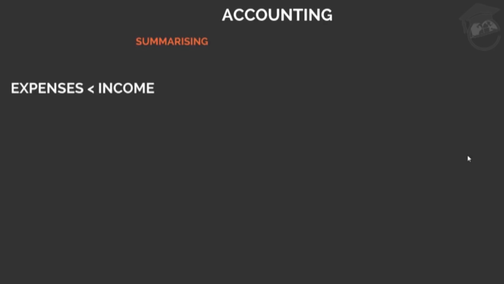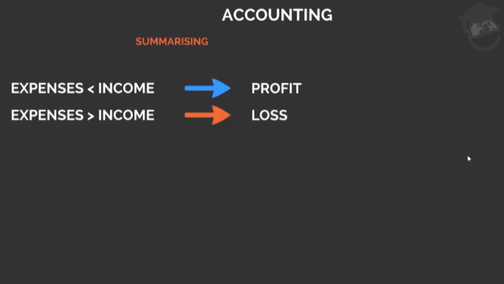So after bookkeeping, next term is accounting. Accounting starts where bookkeeping ends. So after recording and classifying under bookkeeping, in accounting we start with summarizing the transactions. What do we do in summarizing the transactions? From the classified accounts under bookkeeping, we make profit and loss account and calculate whether a business is earning profits or running into losses. If the expenses are less than income, then the business is running into profits. If the expenses are more than income, then the business is running into losses.